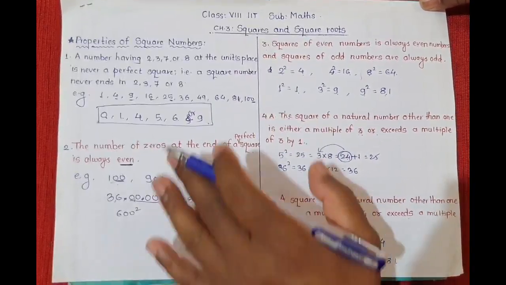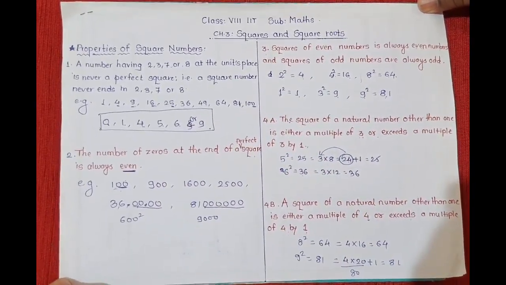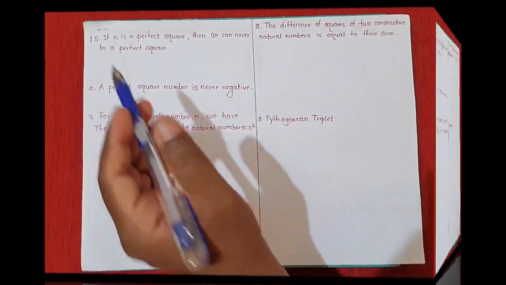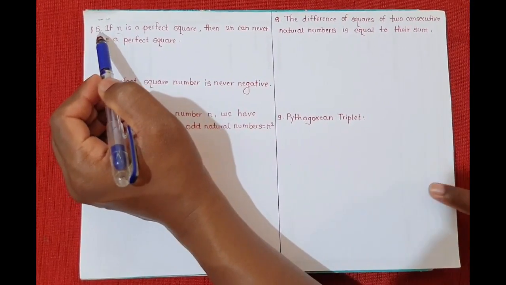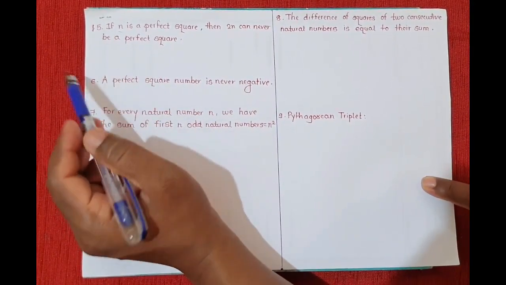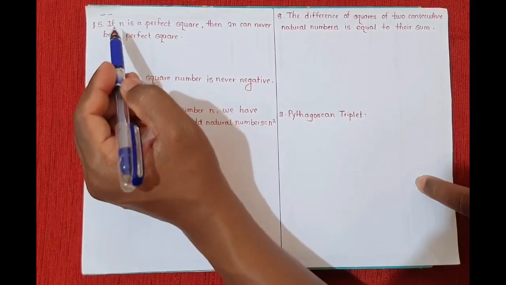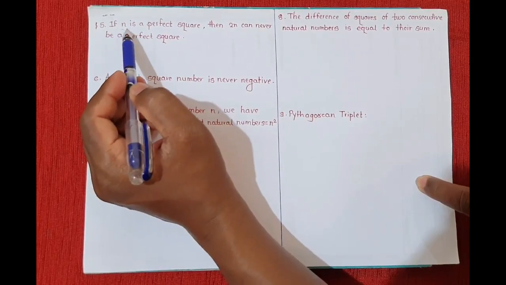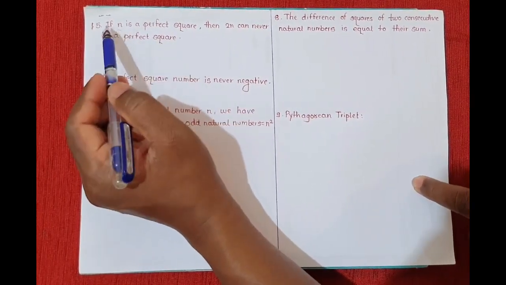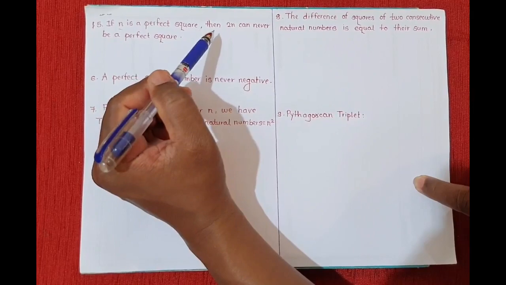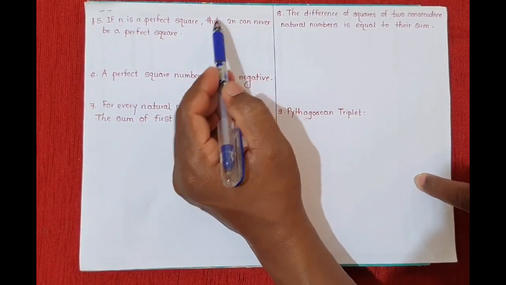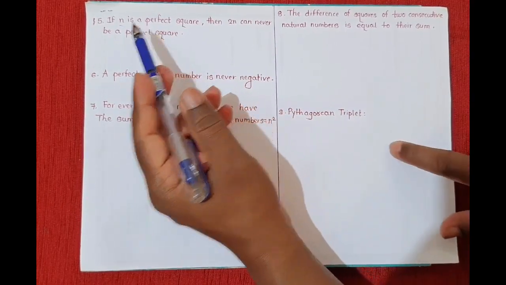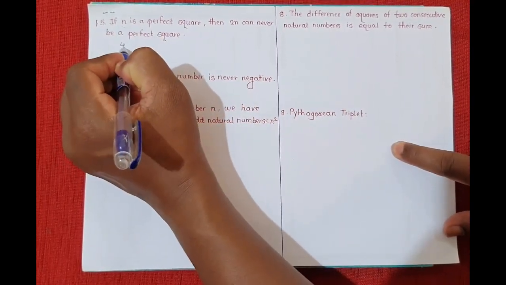Now pause this video and write these 4 properties in your notebook. See here, next property, property number 5. Property number 5 and property number 6 are not that important, but still see here, if n is a perfect square, then 2n can never be a perfect square. 2n means what? Twice that perfect square. For example, 4 is a perfect square.